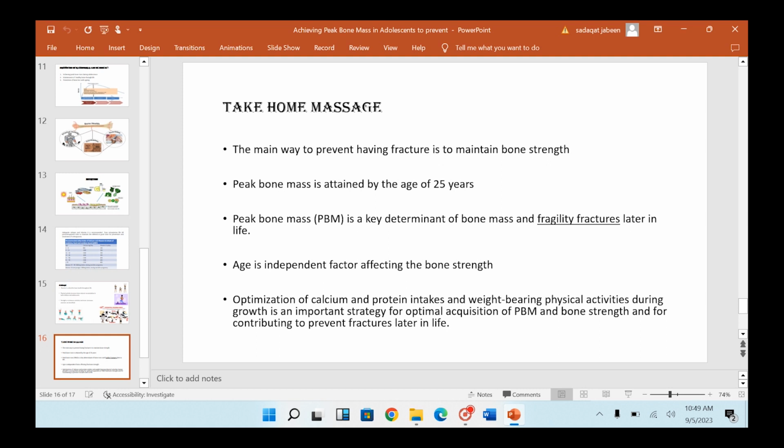So the take-home message is the main way to prevent fractures and to maintain bone strength. Peak bone mass is attained by the age of 25 years. Peak bone mass is the key determinant of bone fragility later in life. Age is an independent factor affecting bone strength. Optimization of calcium and protein intakes and weight-bearing exercises during growth is an important strategy for optimal acquisition of PBM and bone strength, and for contributing to preventing fractures later in life.